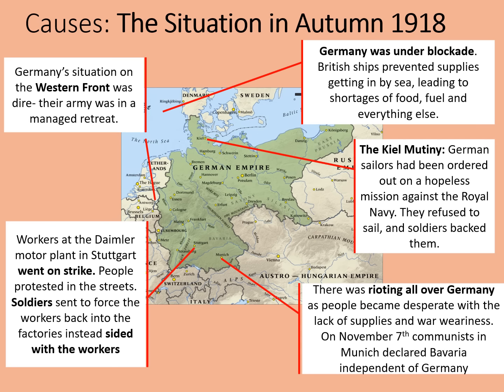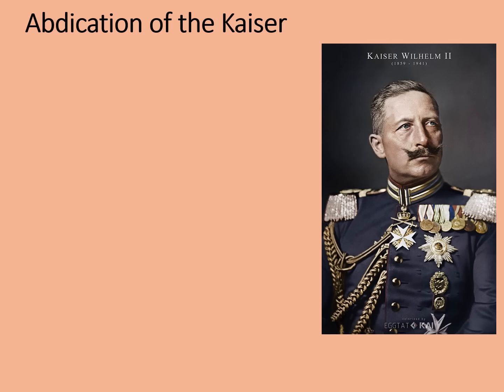Also, there was rioting all over Germany as people became desperate with the lack of supplies and war weariness. On November the 7th, communists in Munich declared Bavaria an independent state, independent of Germany. That wouldn't hold, but it showed that the government under the Kaiser was beginning to fall apart. All this unrest led to the abdication of the Kaiser.